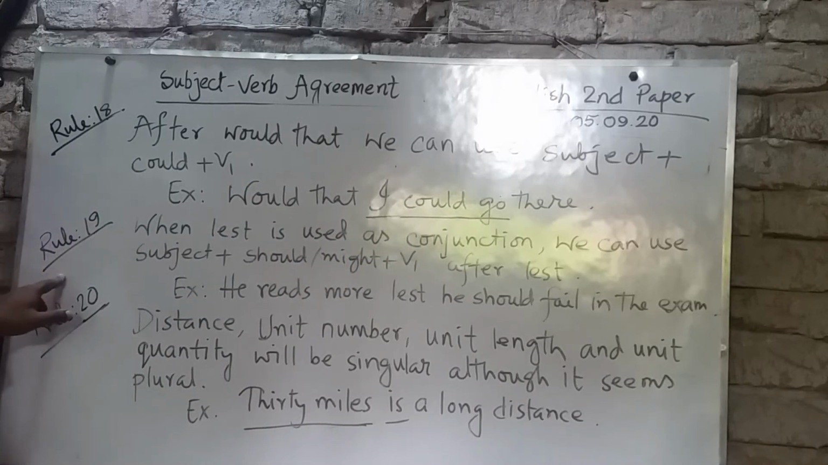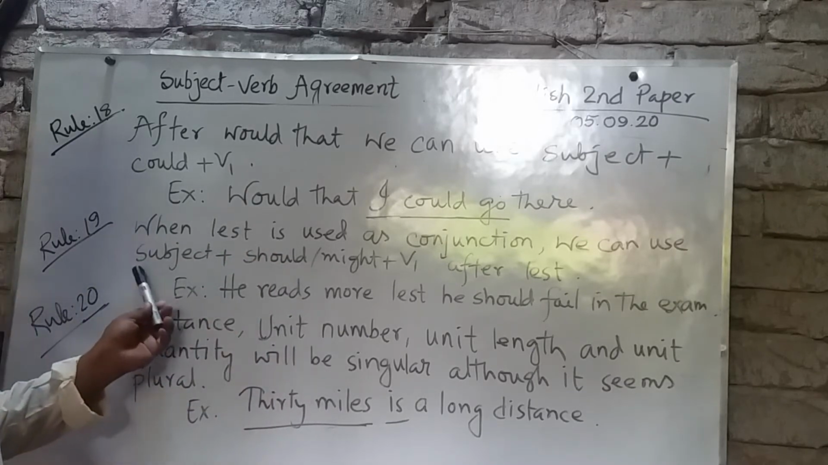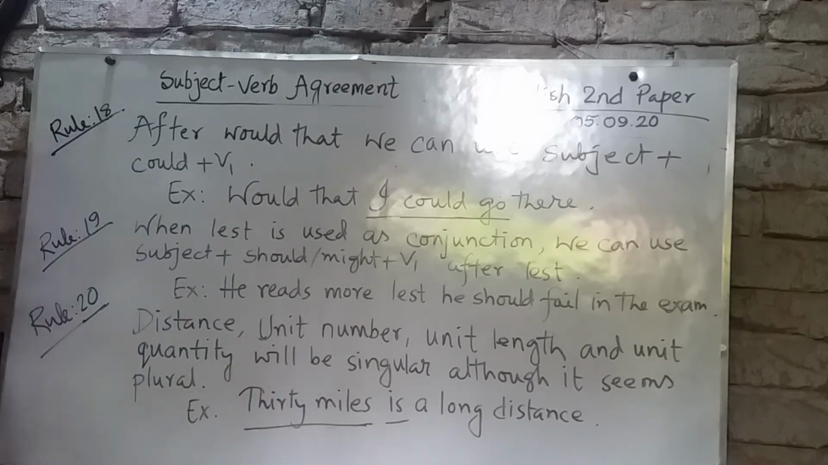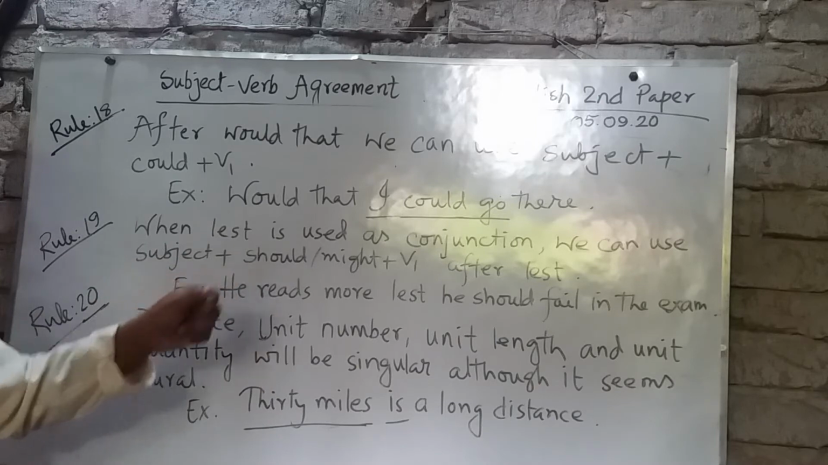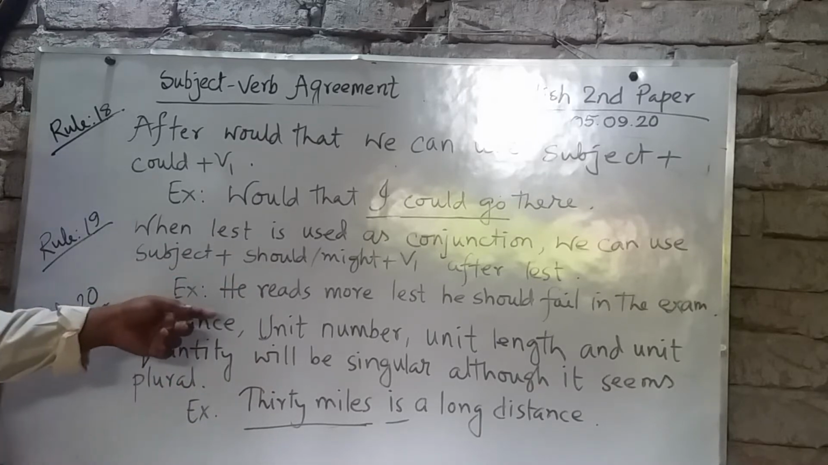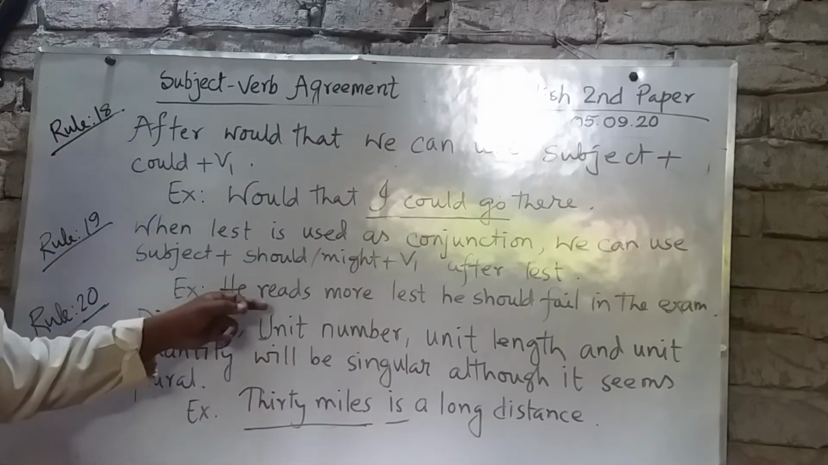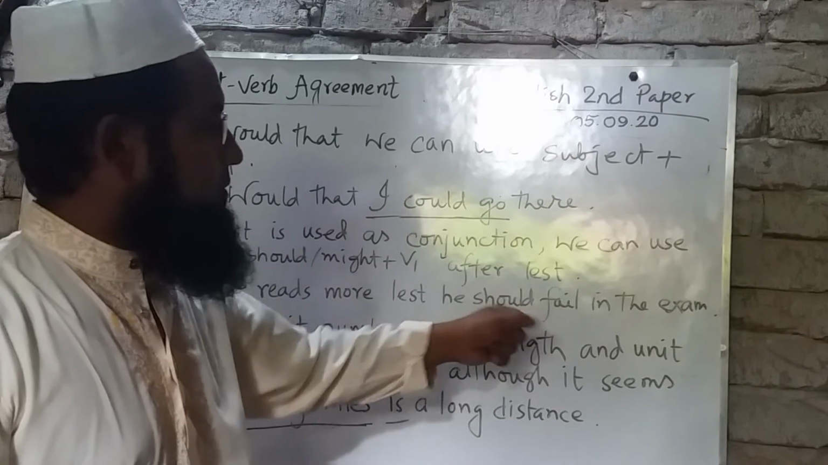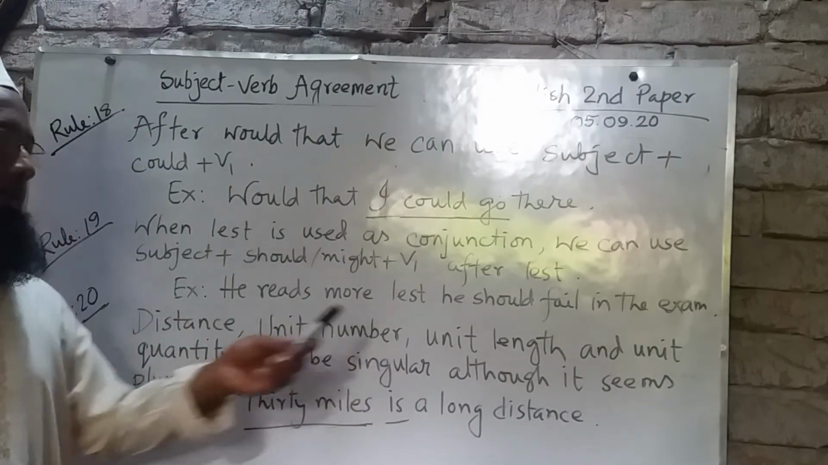Now rule number 19. When lest is used as a conjunction, we can use subject plus should or might plus V1 after lest. Here is an example: he reads more lest he should fail in the exam. Here the tense is present indefinite, but here should plus V1. He reads more lest he should fail in the exam.